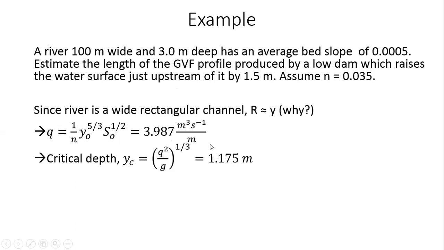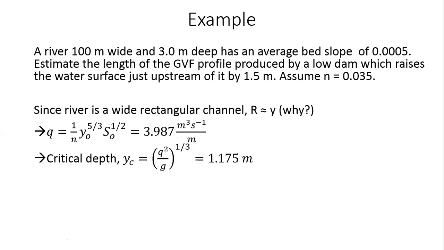All right. Then you can also simply solve for the critical depth. Critical depth Yc is (q square by g) to the power 1 by 3. Now this again is for a rectangular channel. Because it's a rectangular channel, I'm quickly taking advantage of this fact and solving it very easily. If you rewrite Q square T by g A cubed equal to 1, you will get this. So the critical depth, I find, is 1.175 meters.